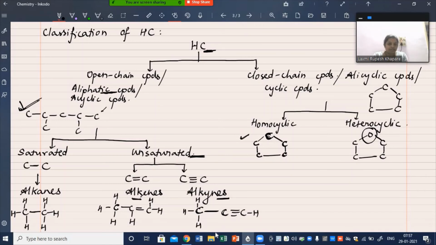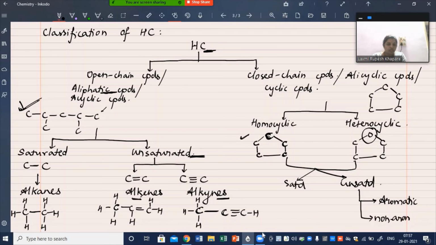For example, now both of these can further be saturated or unsaturated. Now we very well know what saturated and unsaturated means. Now in unsaturated, we will further come across aromatic and non-aromatic compounds. Okay, these aromatic compounds we are going to study as a separate part of hydrocarbons.